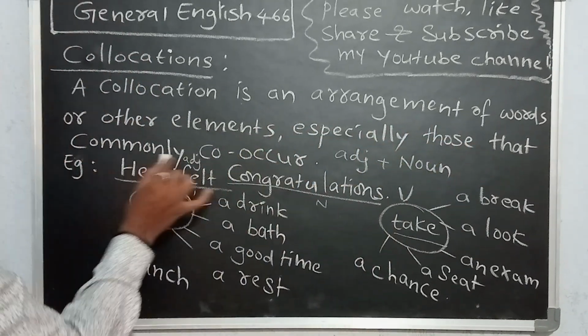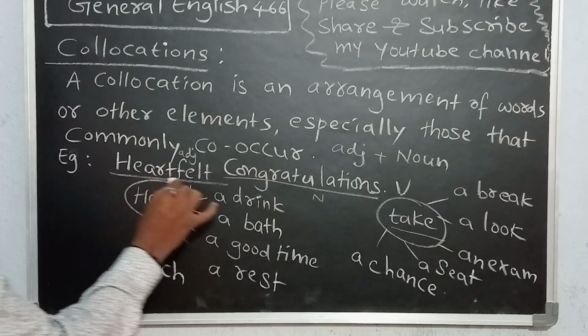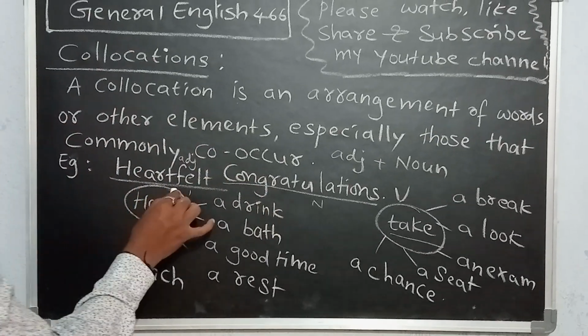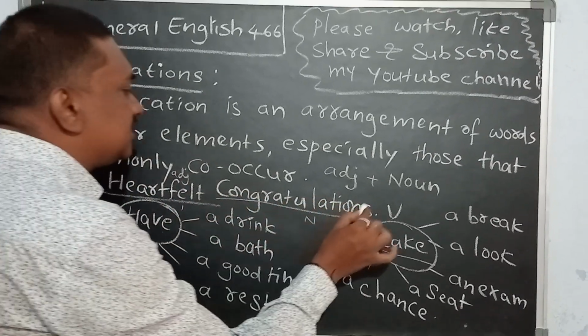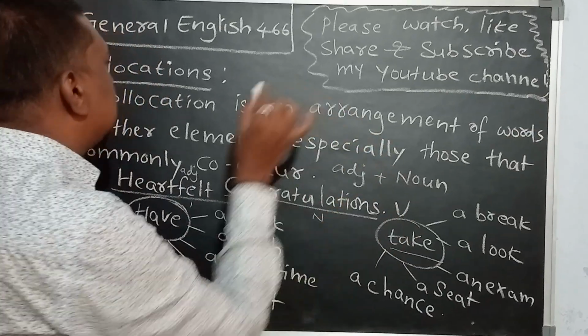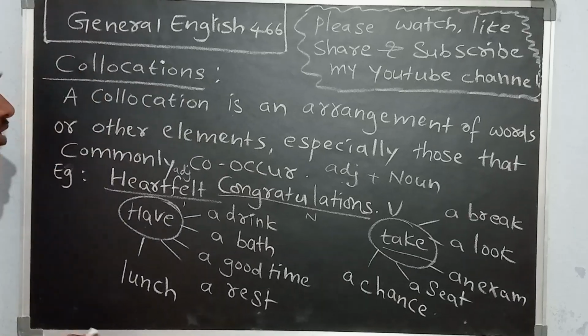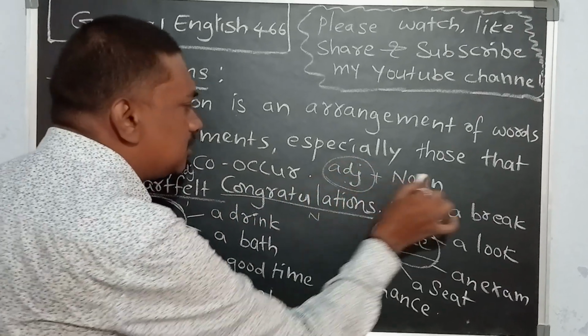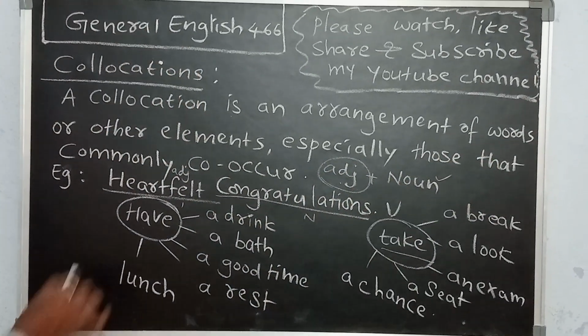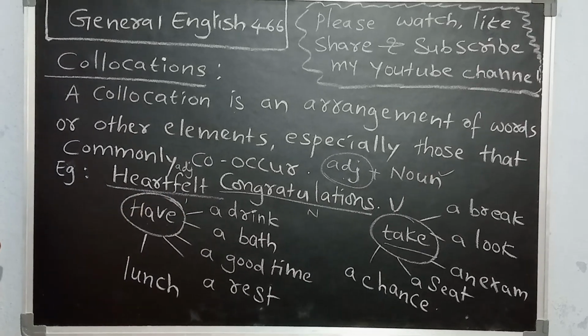Especially those that commonly co-occur means it should happen always. So heartfelt congratulations is one example of a collocation. The order is adjective plus noun. Generally adjectives are placed before nouns. Right, so there are a few more examples.